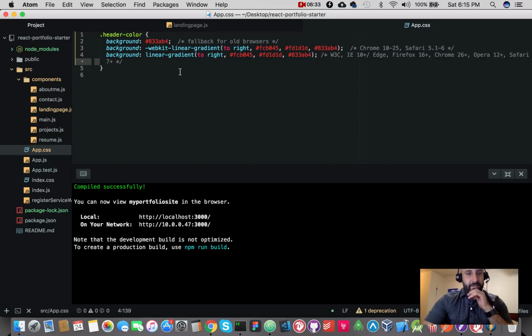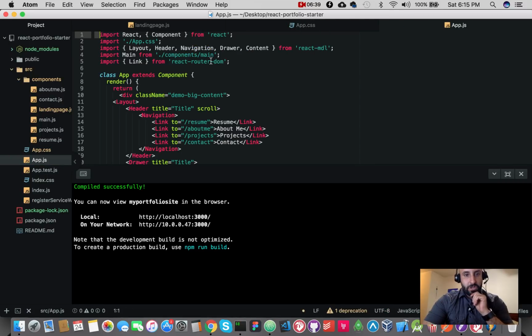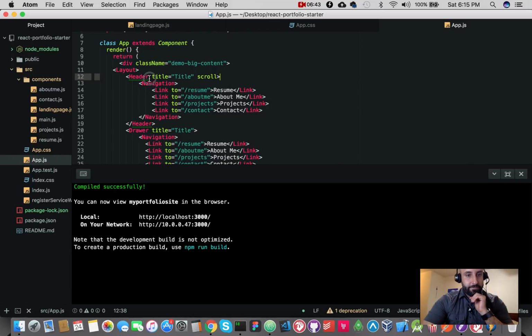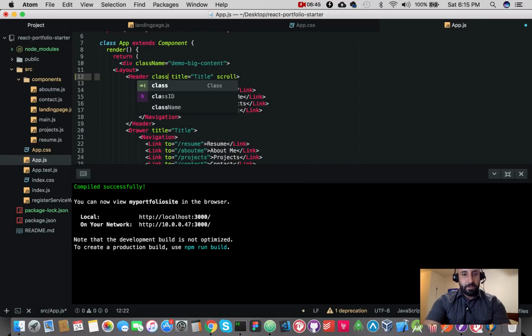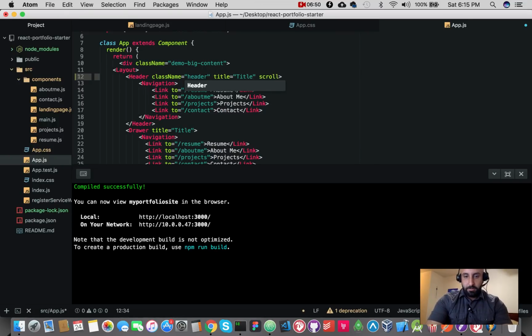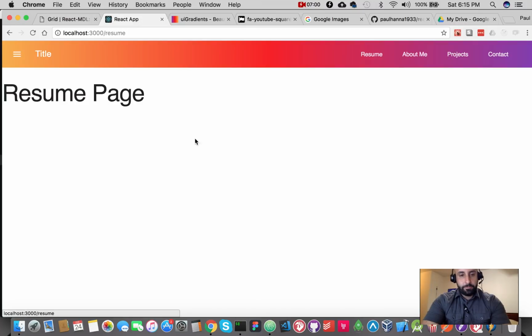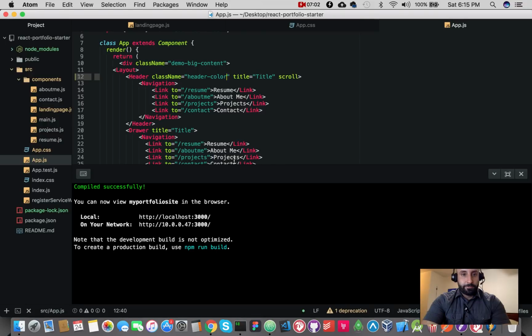And the nav bar, as you can recall if you were coding along, is located in App.js. So if we go to App.js, it's the header that we want to style. In header, we're going to give it a class name of header-color, and it should give it that gradient. And there it is. Okay, cool.